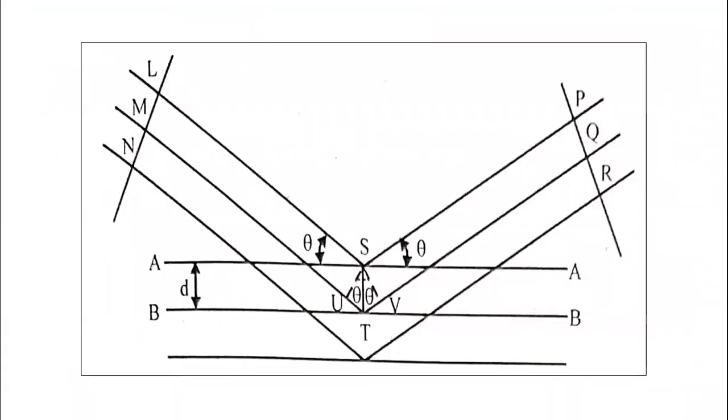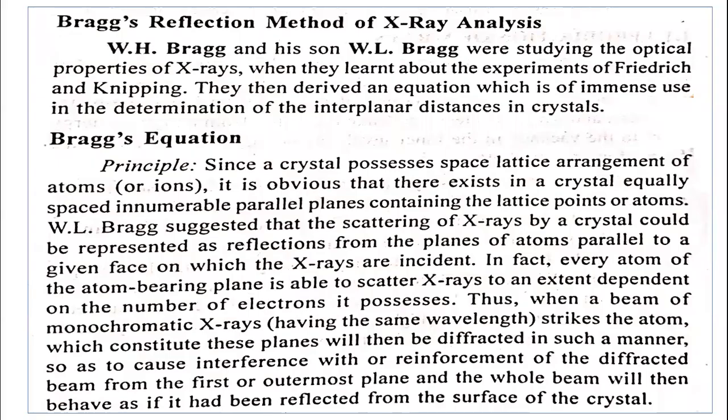This is a crystal system, and that crystal is having such types of parallel planes. These are the X-rays, and they are going to strike onto the crystal system, which has parallel planes and a number of lattice points.